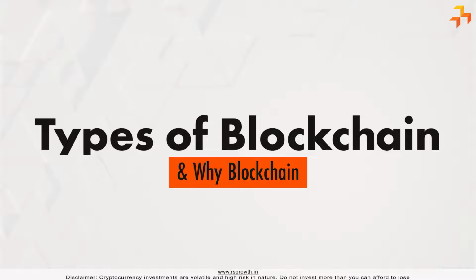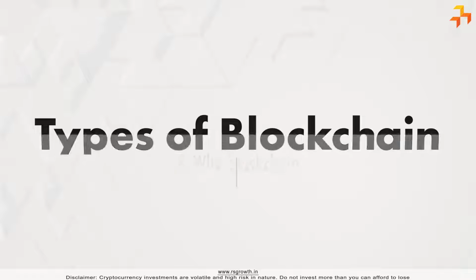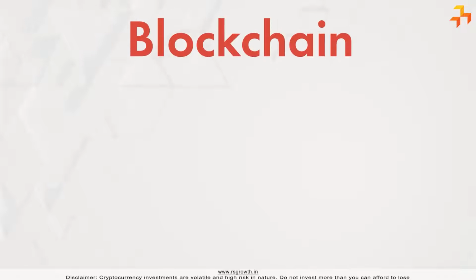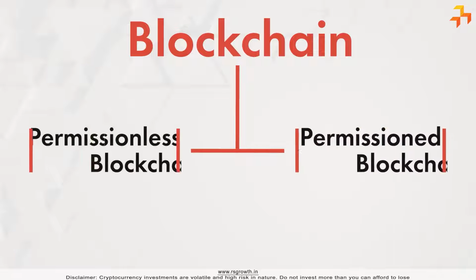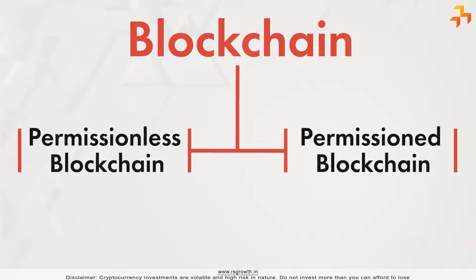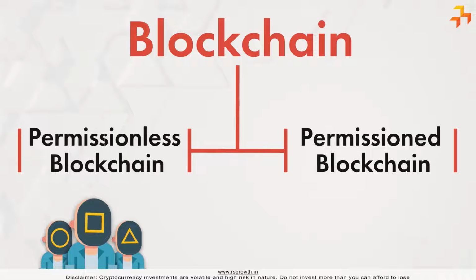Types of blockchain and why blockchain. Blockchains can be broadly categorized into permissionless blockchains and permissioned blockchains. Permissionless blockchains allow any user to pseudo-anonymously join the blockchain network, that is, to become nodes of the network.